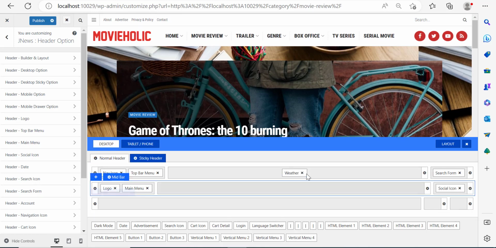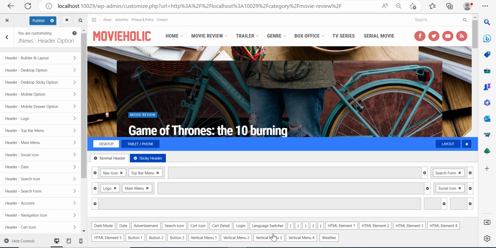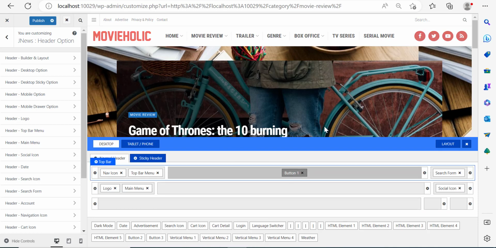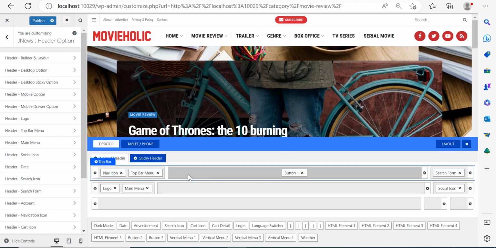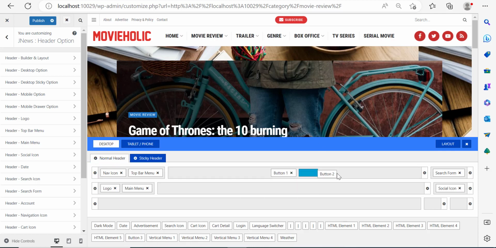And what I'm going to do here is change this element, maybe add something else. Let's add a button. So here we have a button that says subscribe. I can keep it there, but it just looks awful, really, because it's centered and stuff. But you can add a button. You can add another button next to it if you like.